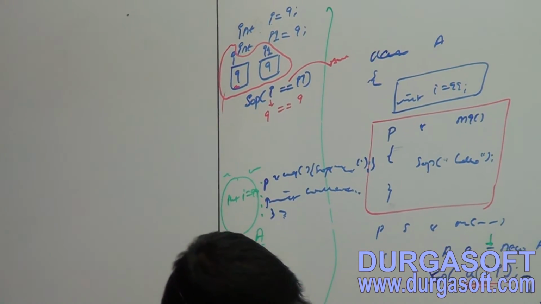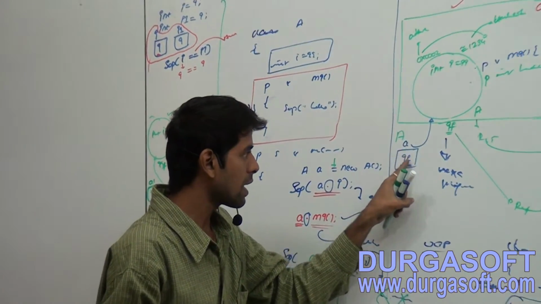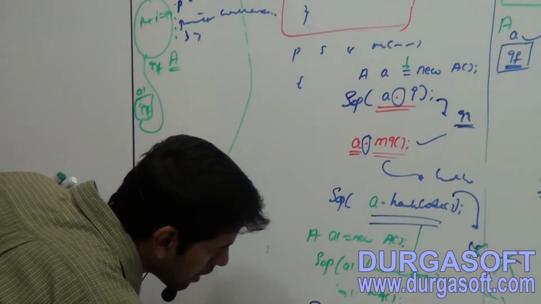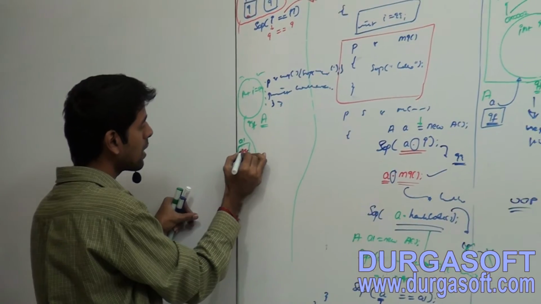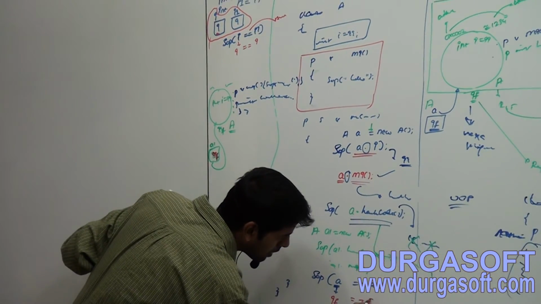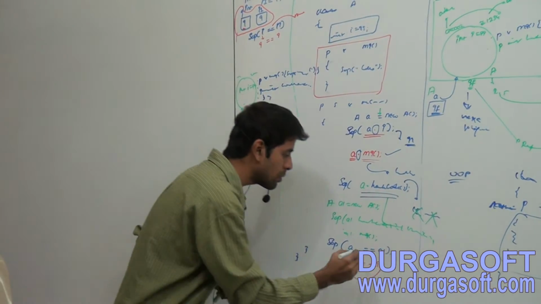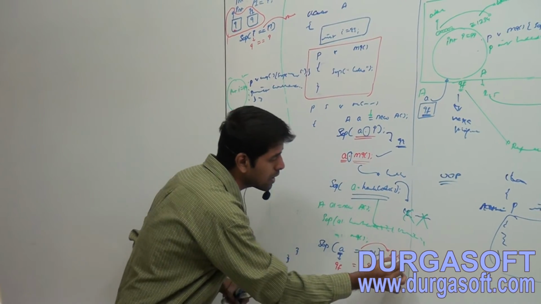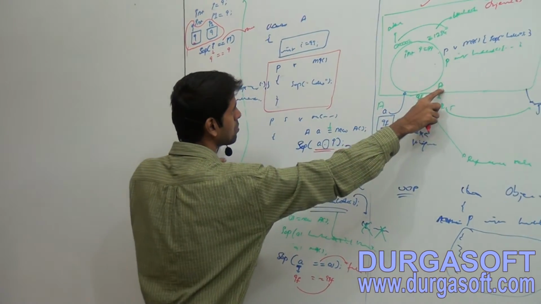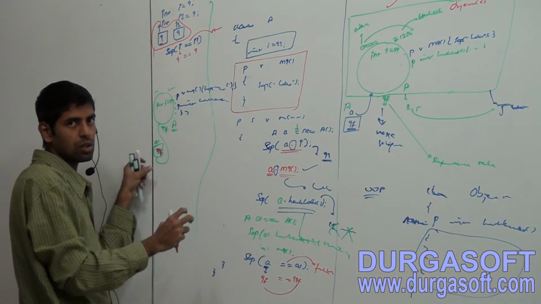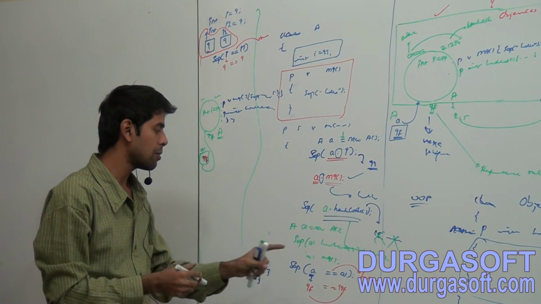Now observe here, SOP of A. What is A value? 9F. What is A1 value? 99F, friends. Are both the same? No. So what will it return to us? False. It gives the sense that both are same-type objects but different objects, stored at different memory locations. At different memory locations.